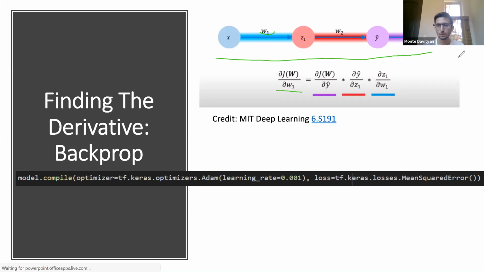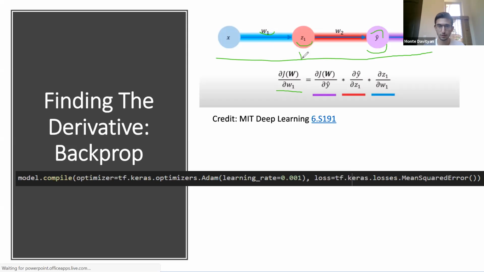Essentially, to understand this, we take the derivative of our cost function, which is our error function, with respect to our prediction. Then we use the chain rule. We multiply that by the derivative of our prediction with respect to the first hidden neuron.